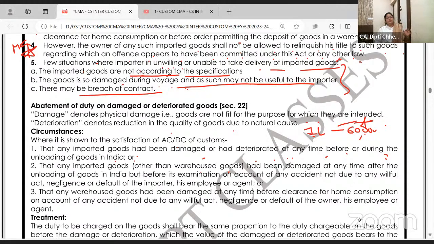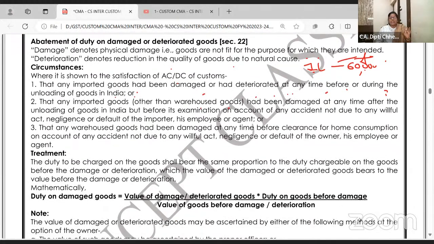In short, the goods are damaged or deteriorated after they are unloaded, before they are warehoused, after they are warehoused, and before they are cleared for home consumption. Then duty will be reduced. This reduction in duty is called as what, dear students? Abatement. The duty to be charged on goods shall bear the same proportion to duty chargeable on goods before damage, which the value of damage, blah blah.